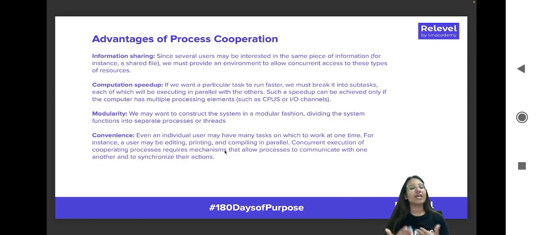There is a speedup of the execution of tasks as well, because we break down tasks into smaller tasks. There is good modularity of the system that we construct, and there's a lot of convenience in terms of how concurrent execution or cooperating processes communicate with each other and synchronize their actions with the other processes.